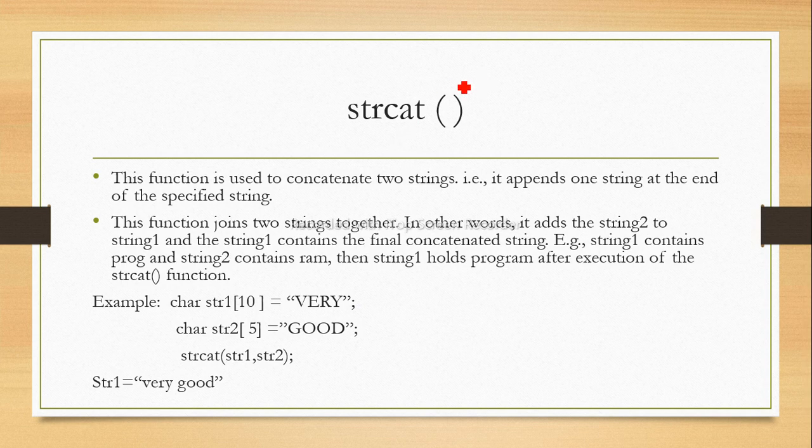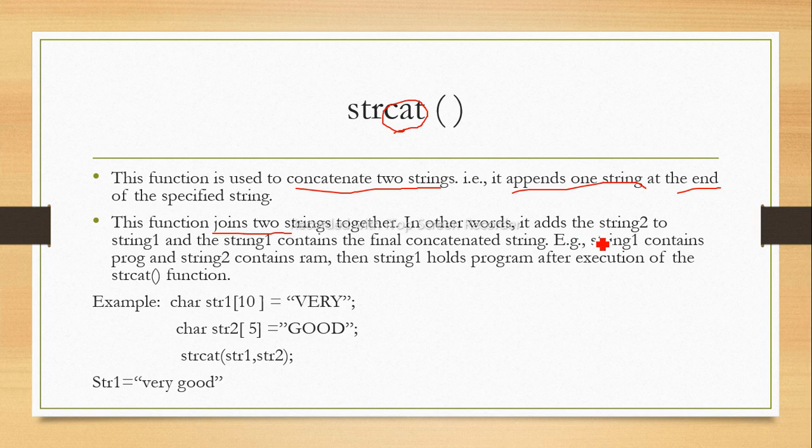Next is strcat. Cat is the abbreviation of concatenation. So this function is used to concatenate two strings. Concatenate is nothing but combine or merge, where we are combining these two strings, or we are appending one string at the end of another string. So concatenate again means joining two strings together.